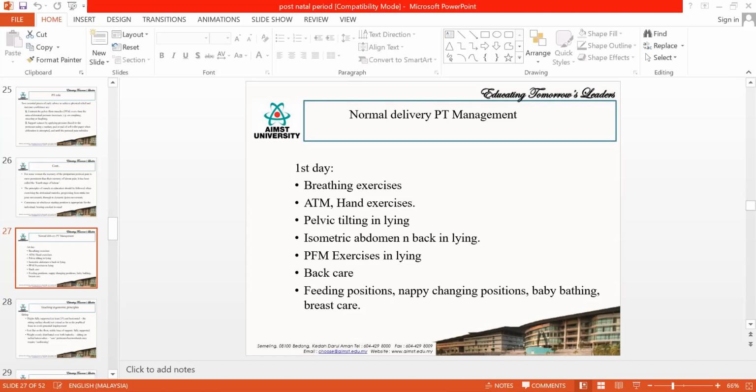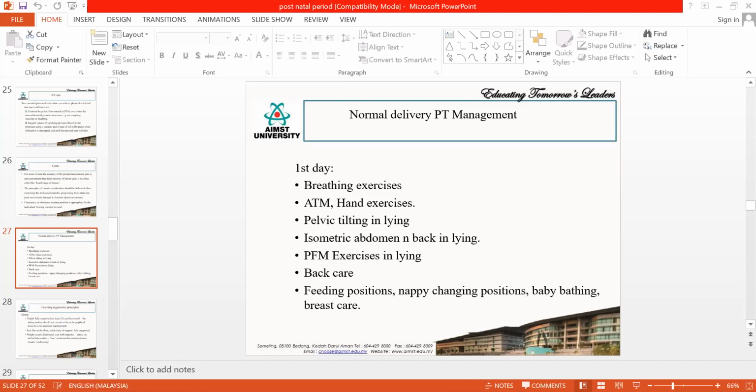So first you need to start with breathing exercise, normal diaphragmatic breathing exercise. You have to teach them that. Then teach them good ankle toe movement and hand exercises. This is to reduce the edema. Teach them pelvic tilting exercises in lying, isometric abdomen exercises and isometric back exercises in lying, and pelvic floor exercises in lying. Then teach them back care, feeding position, nappy changing position, baby bath, breast care, all those things.